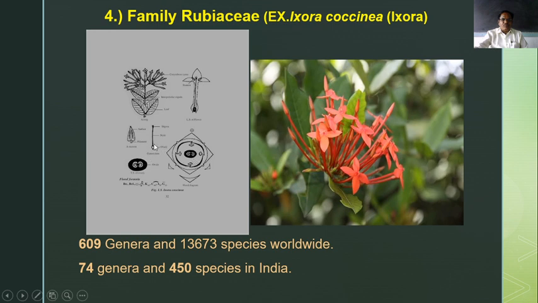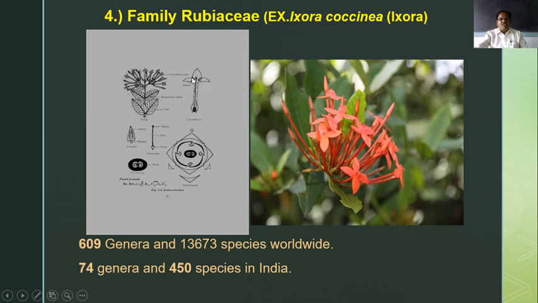When we observe the floral formula and the morphological characters of the family, these plants have opposite decussate leaves, that is, one pair is at 90 degrees to the next. The flowers are tetramerous, that is, sepals and petals are 4 in number. In the TS of ovary, it is bicarpellary, syncarpous and inferior, with axile placentation. The style is very long and shows a bifid stigma like this one. This is the bifid stigma.